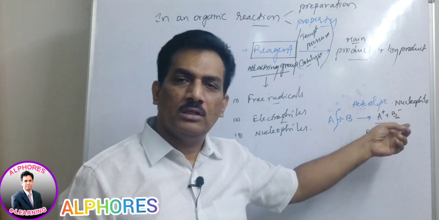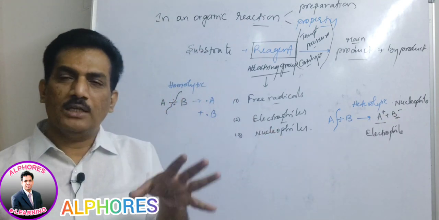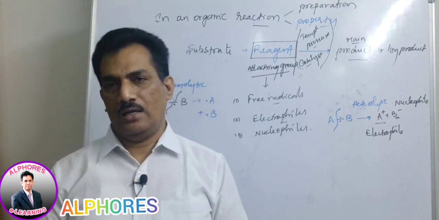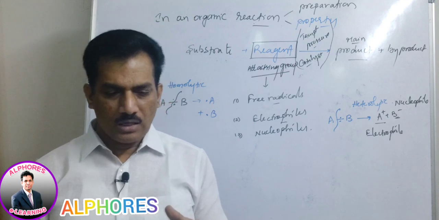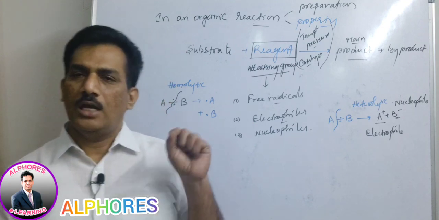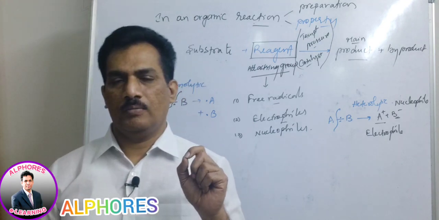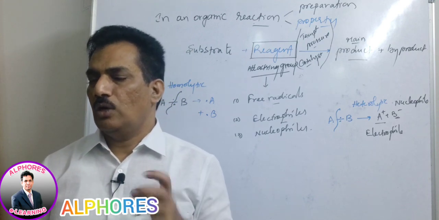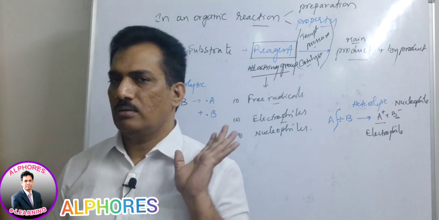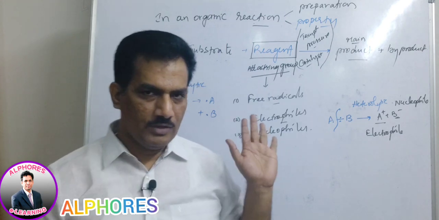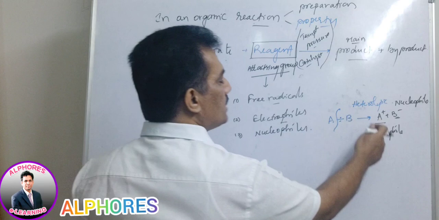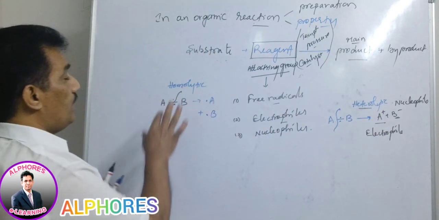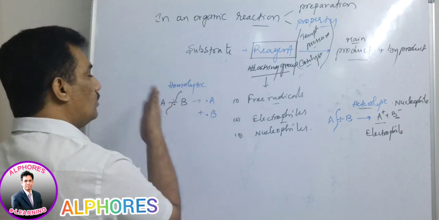And negative charge always loves positive charge, and positive charge is represented through the nucleus, thereby it is known as nucleophile. Just remember why they are considered like that. Philic means loving: electrophile, electron loving; nucleophile, nucleus lover. Nucleus is positive charge. To love positive charge, the nucleophile should bear negative charge. Are you clear with that one? So these electrophiles and nucleophiles are generated in heterolytic fission, and free radicals are generated in homolytic fission.